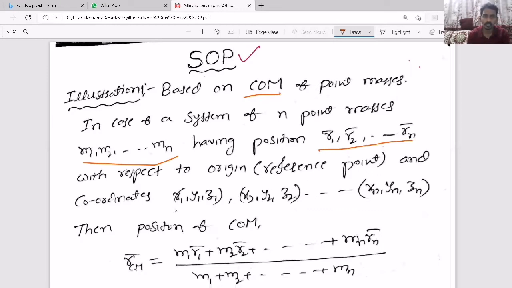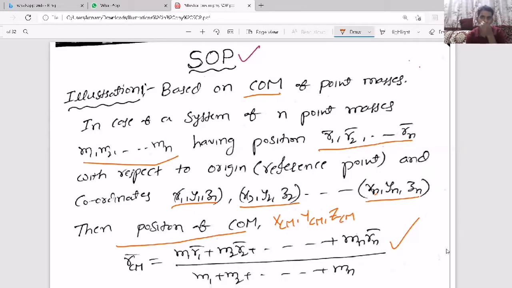Or they can give the coordinates of each particle and ask you the position of center of mass. Either they will ask the position of center of mass or the coordinates of center of mass like xcm, ycm, zcm.